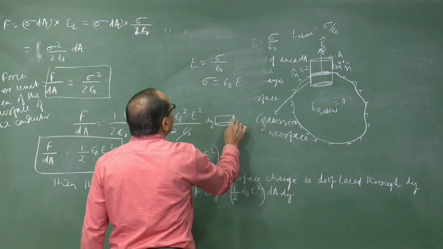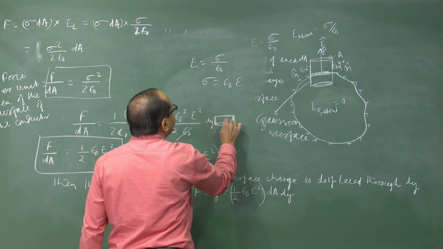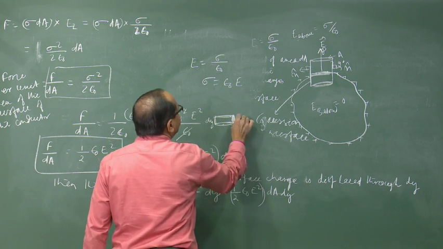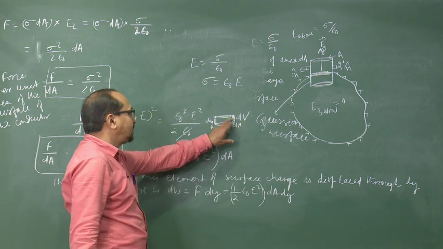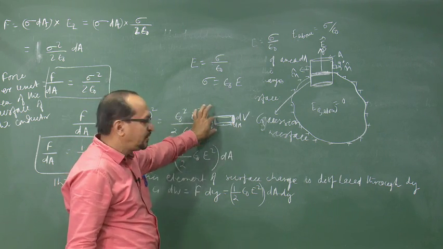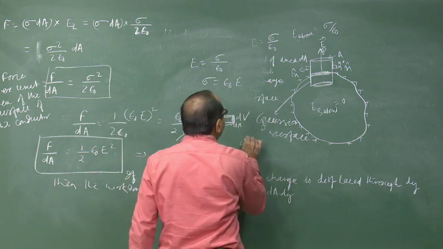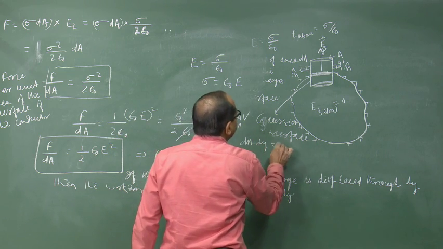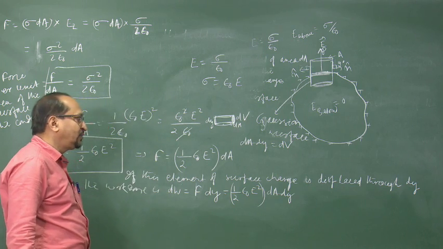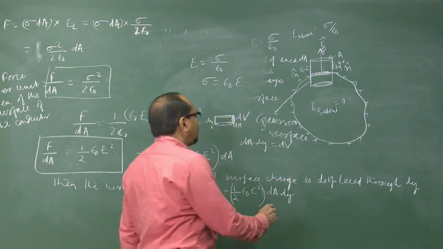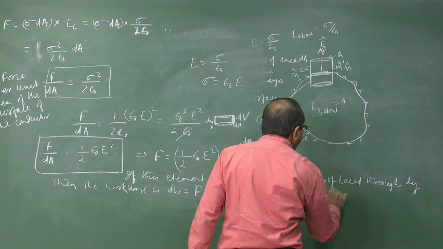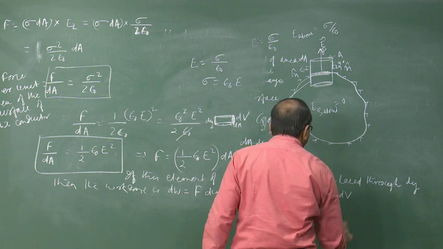So, this gives you a volume element dV, equal to area into this length dy. So, we can write dA into dy as dV. It is equal to half epsilon naught E square into dV.